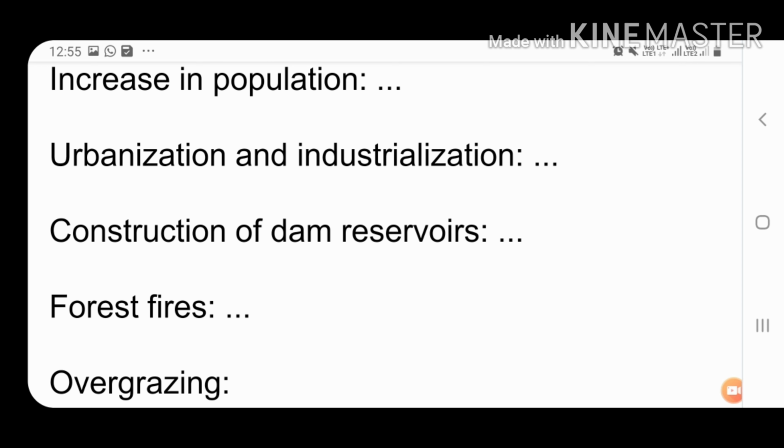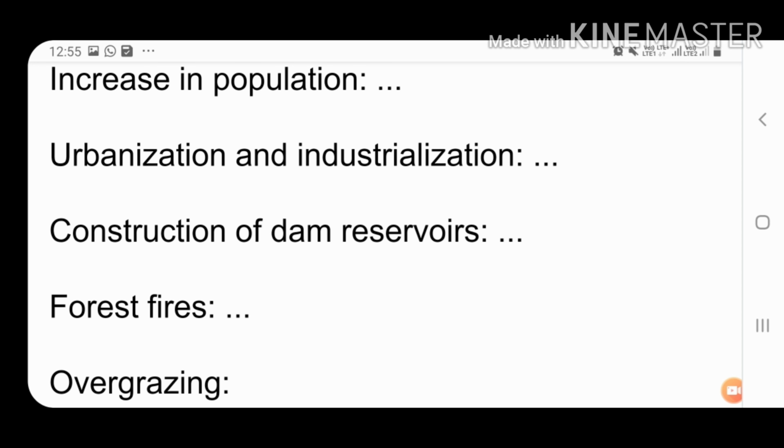The next topic is urbanization and industrialization. Urbanization means nowadays people are shifting to urban areas. So for making the cities, people are clearing the forest and utilizing that land for making houses. In urban areas the population density is increasing, and industries are also increasing at a very fast rate. Why does this happen? Because to fulfill the demands of the growing population, more products should be manufactured. That's why the number of industries is also increasing day by day.